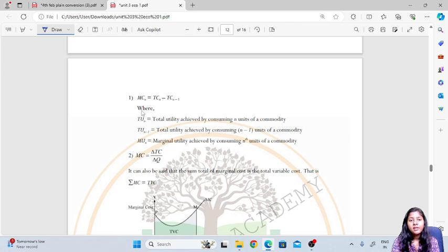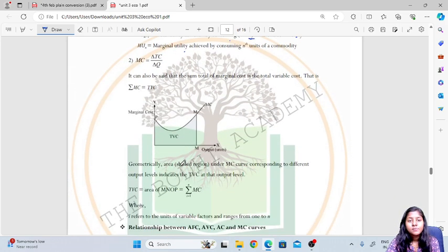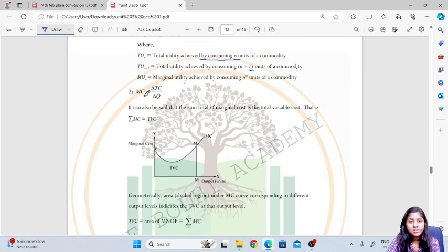Where total utility achieved by consuming n units of commodity, and total utility achieved by consuming n minus 1 units of commodity, and marginal utility achieved by consuming the nth unit of commodity, and n is the number of units of commodity. So the next part is marginal cost. Marginal cost is nothing but the change in total cost divided by the change in output.